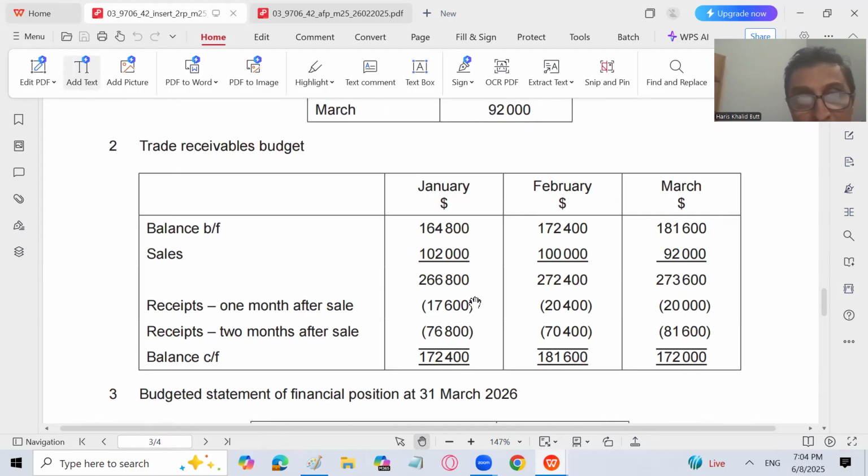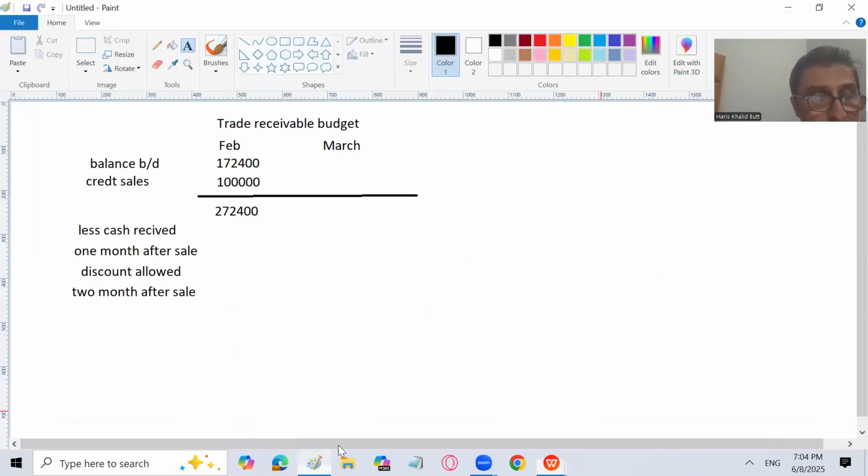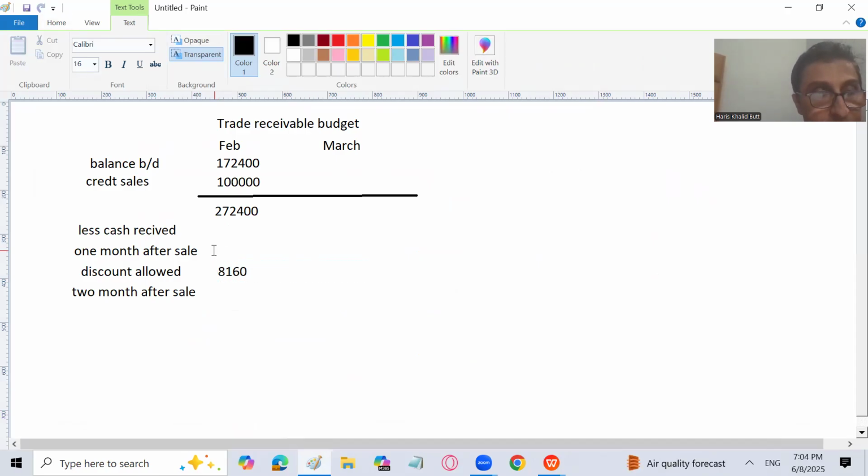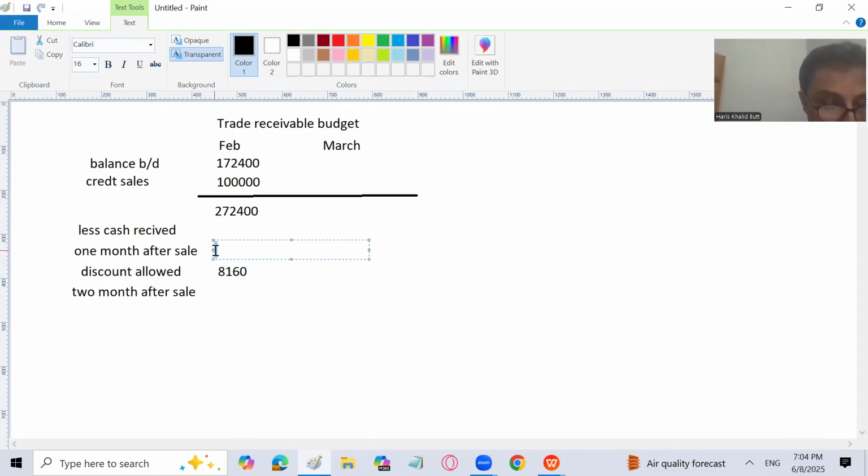So you will calculate 1,02,000 into 80%. Whatever the amount becomes, you will get the 10% of that, which is 81,600 is the amount. 1,02,000 into 80%. So 10% of that, discount allowed, is going to be 8160, and 81,600 minus 8160, you will get the amount 73440, which is going to be received 1 month after sale. I will just calculate it for the surety purpose.